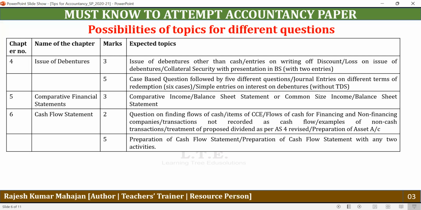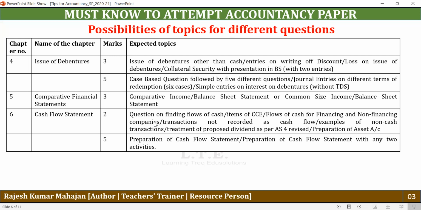Under cash flow statement, you will have one question for 2 marks and another question for 5 marks. And under the 2-mark question, the possibility is that the question may be asked on finding the flows of cash, that is inflow of cash, outflow of cash, or no flow of cash. So you may be given different transactions, and you have to see what type of flow is there in the particular transaction. You need to know what are the items under cash and cash equivalents. You also need to know the flow of cash for financing and non-financing companies.